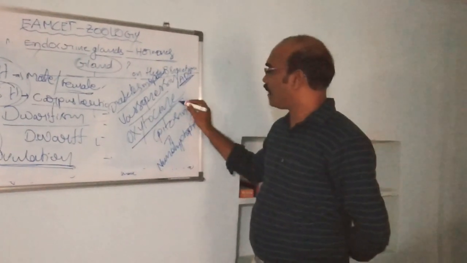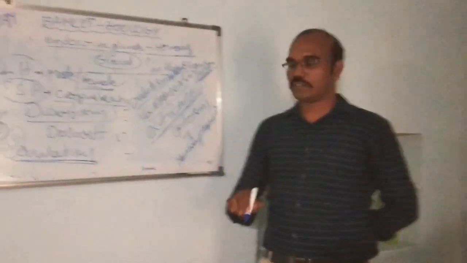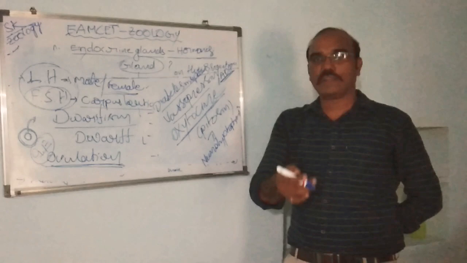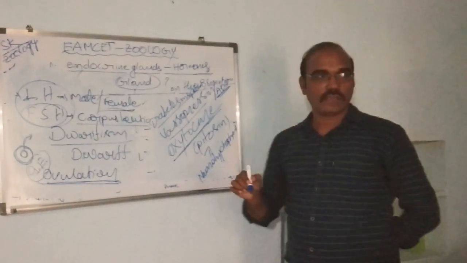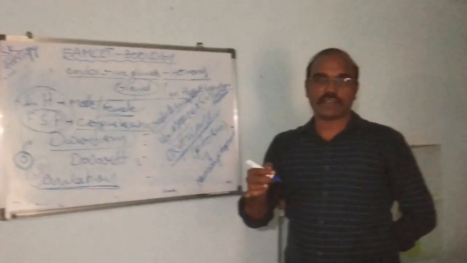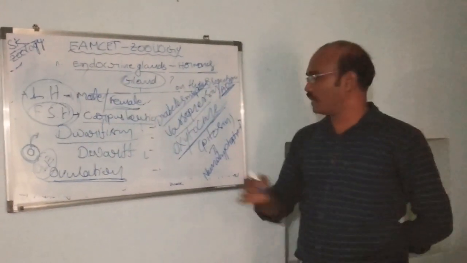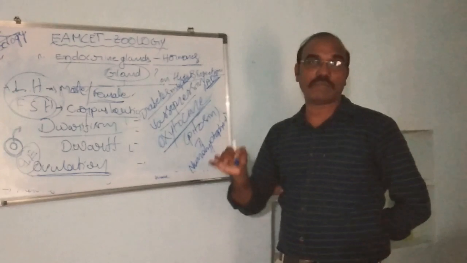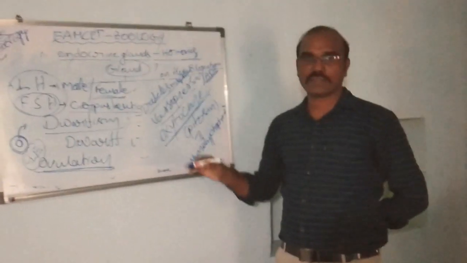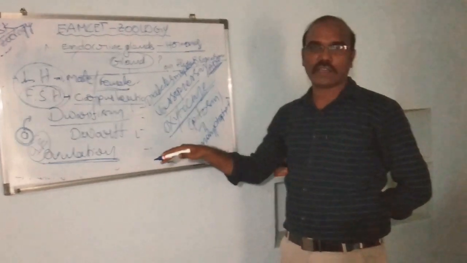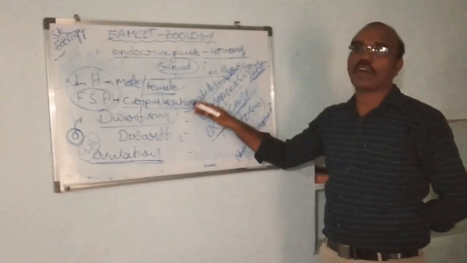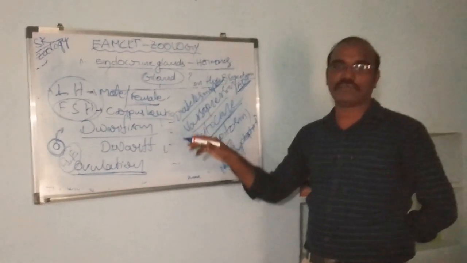Coming to oxytocin, it is also known as pitocin. What is the job of pitocin? Pitocin helps in the release or ejection of milk from the mammary glands. So these are all the pituitary gland hormones, their secretion and their function.